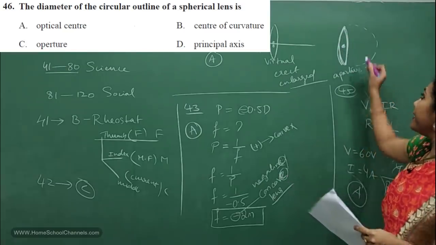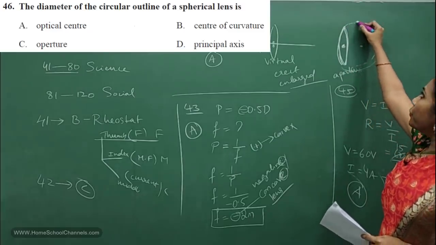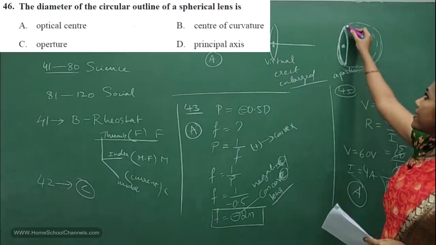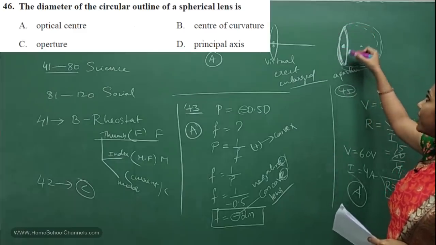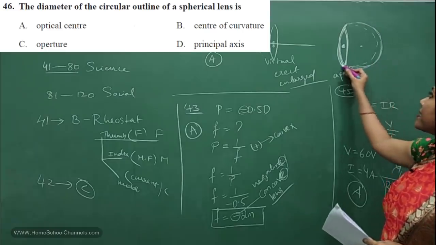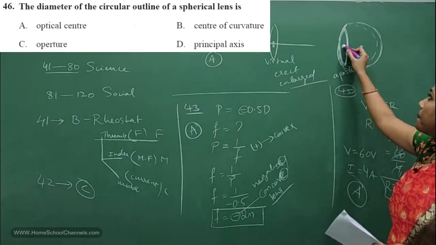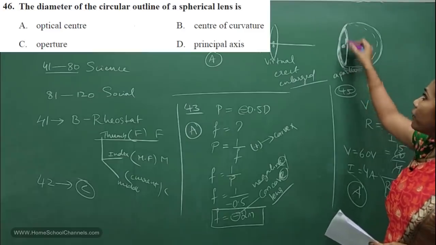And what do you mean by center of curvature? Center of curvature is center of the circle. Say if you make a circle here, this is just half of the circle they have given, right? Not even half, only a part of a circle. If you completely make a circle, you will have a central point. That is called center of curvature. Optic center is midpoint of this.